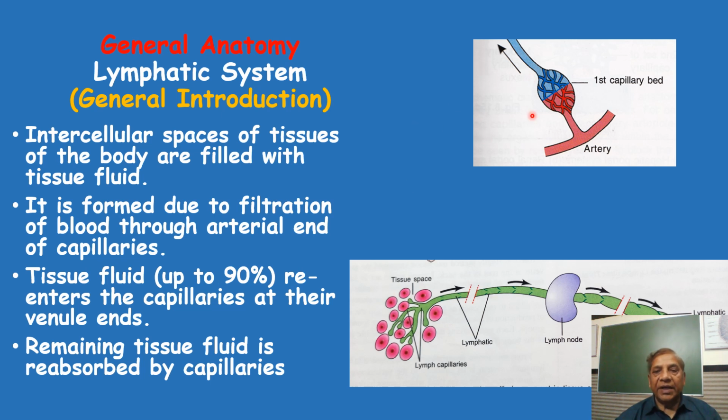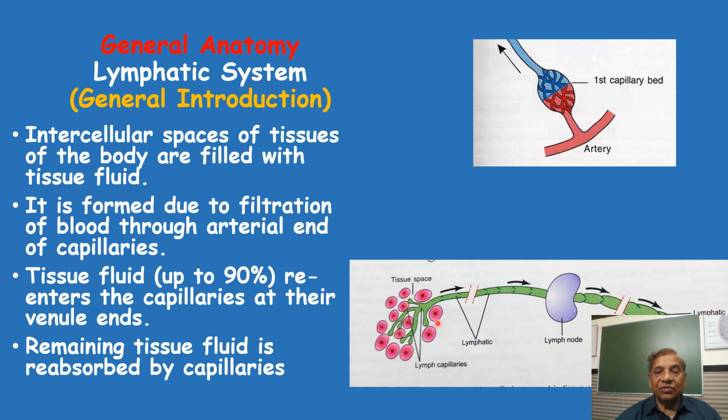Almost 90% of the tissue fluid present in the intercellular space is absorbed back by the venous end of the capillaries, and it goes inside the venous system and ultimately reaches the heart. But about 10 to 15% of the tissue fluid present in the intercellular spaces is not absorbed by the capillaries. This 10 to 15% then enters the lymph capillary.